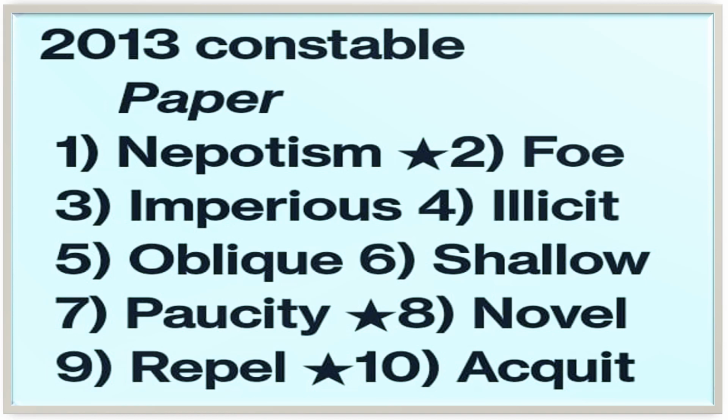The words on this slide have been repeated in various government exams and particularly in that of 2013 constable paper. So the words for which you are going to get a detailed explanation of antonyms and synonyms in this video are shallow, paucity, novel, repel, and acquitted.